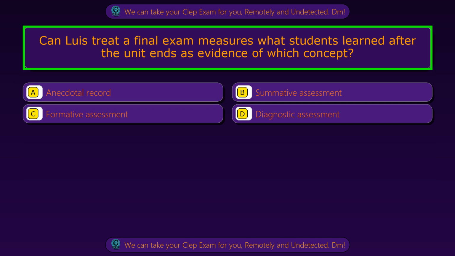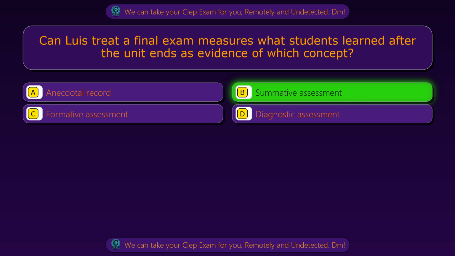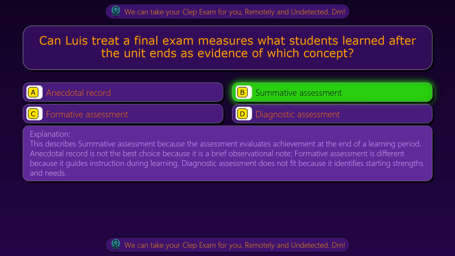Question 53. Can Louise treat a final exam that measures what students learned after the unit ends as evidence of which concept? Option A, anecdotal record. Option B, summative assessment. Option C, formative assessment. Option D, diagnostic assessment. The correct answer is option B, summative assessment. This describes summative assessment because the assessment evaluates achievement at the end of a learning period.